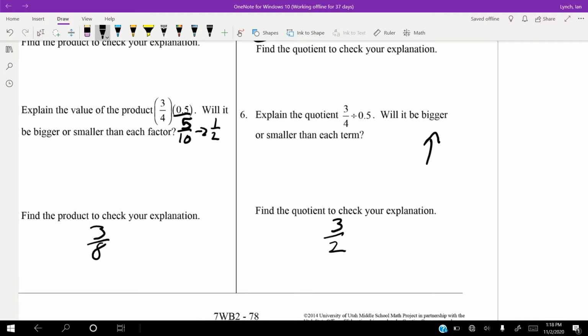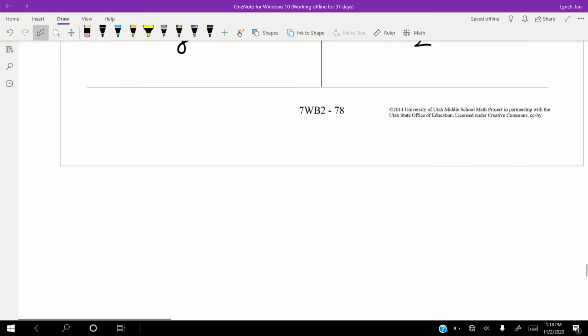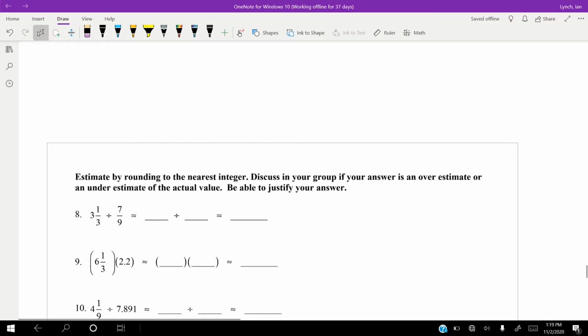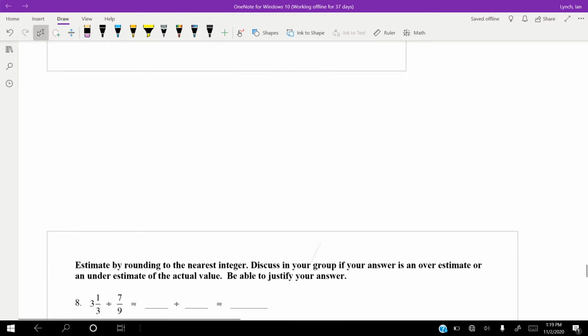Weird. So they're showing us the way this works. Dividing by a fraction gets us a bigger number, just like multiplying by that same integer gets us a bigger number. Multiplying by a fraction gets us a smaller number, just like dividing by an integer. That's one of the big points in this part of the lesson: dividing by an integer is the same as multiplying by a fraction.